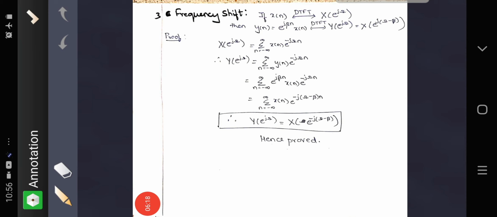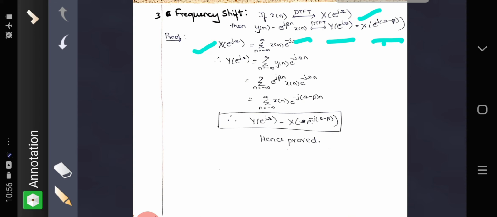Now let us see the frequency shift property. If the DTFT of x of n is X of e raised to j omega, and y of n here has a shift in the frequency. Earlier property we have shift in the time, here shift in the frequency. Y of n is equal to e raised to j beta n into x of n will give Y of e raised to j omega is equal to X of e raised to j omega minus beta. So let us try to prove this one.